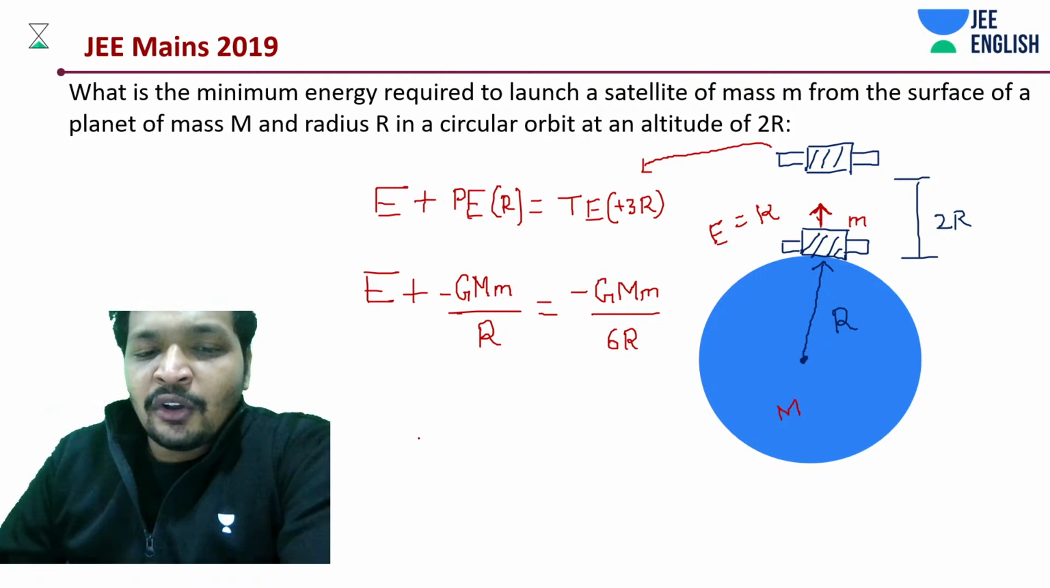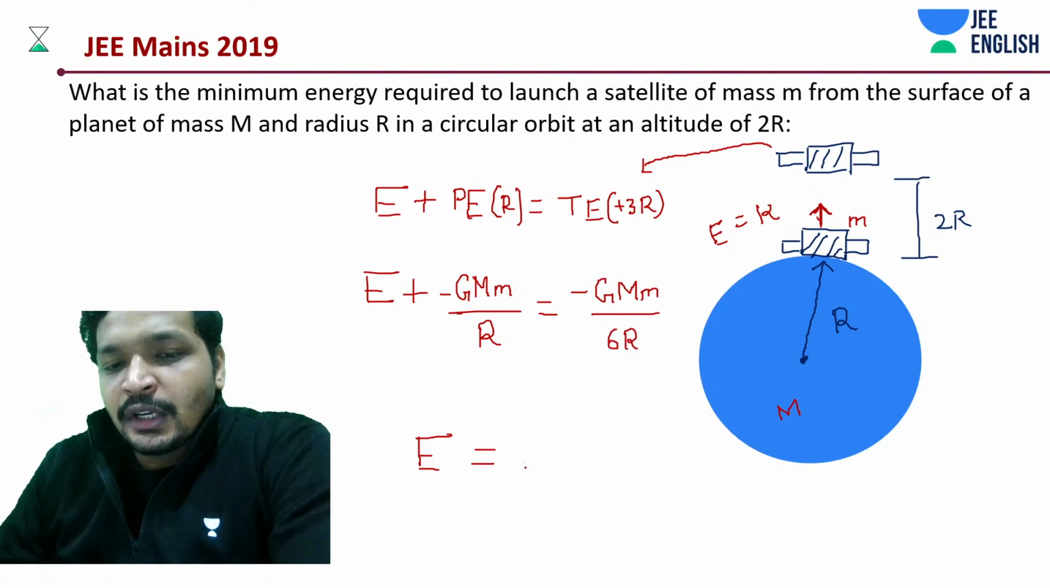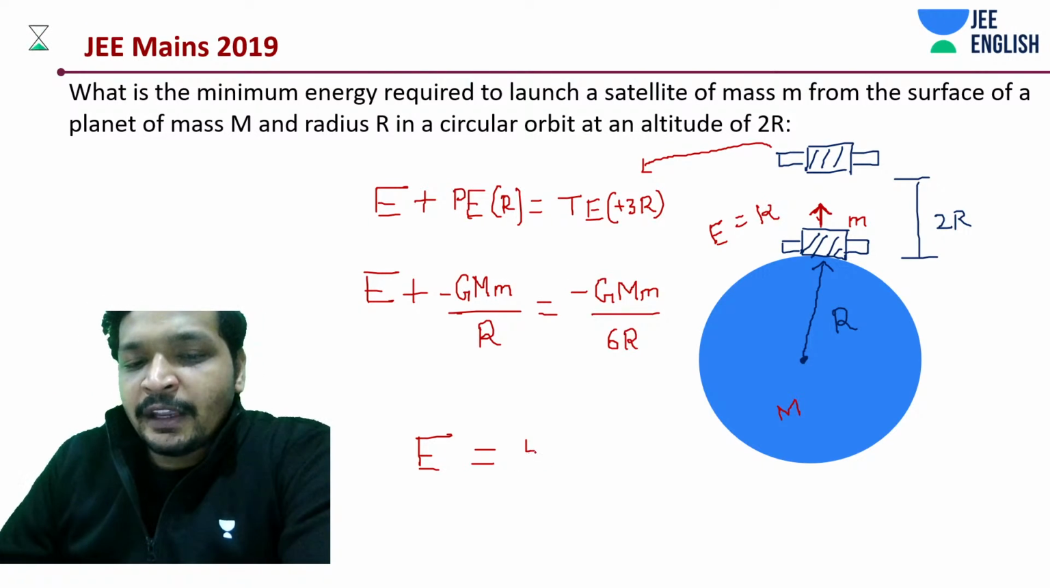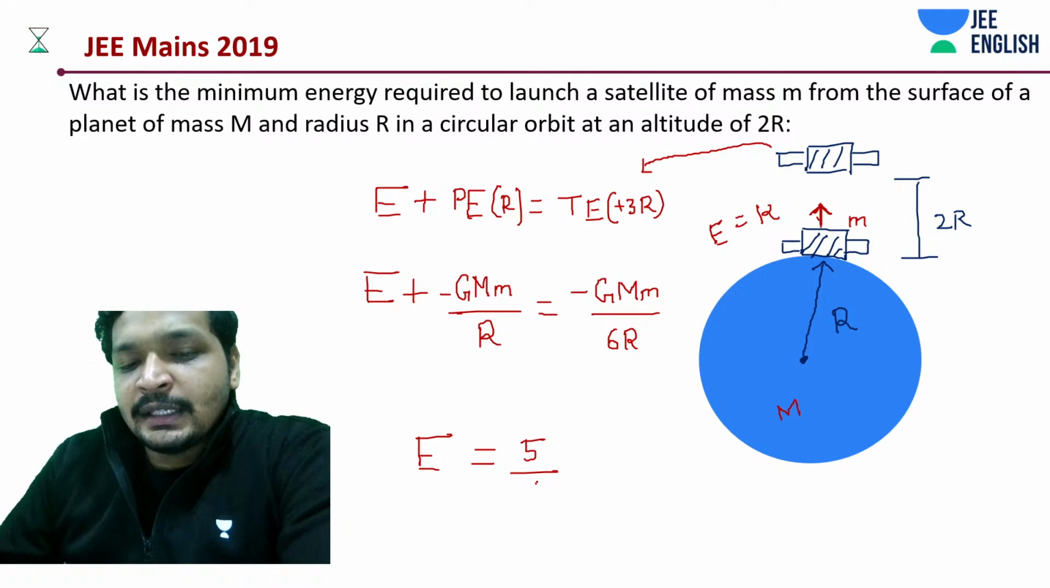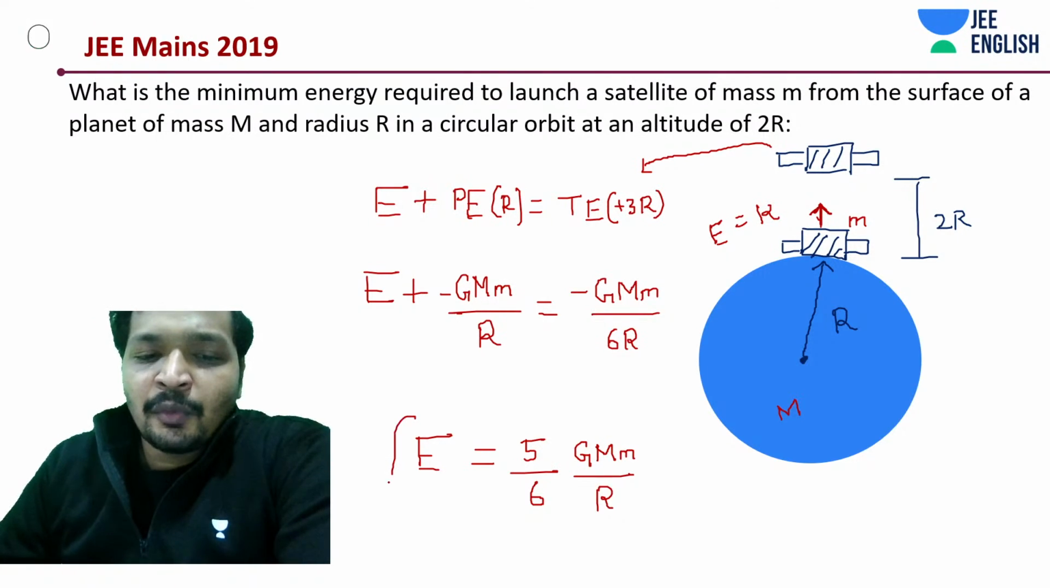So how much is E? How much kinetic energy are you supposed to give? Do that math. It goes on the side and becomes positive. You will have 6 minus 1, 5, so it will be 5 by 6 GMm by r. You'll come across multiple solutions for this problem, but if you understood this method, this is the easiest method.